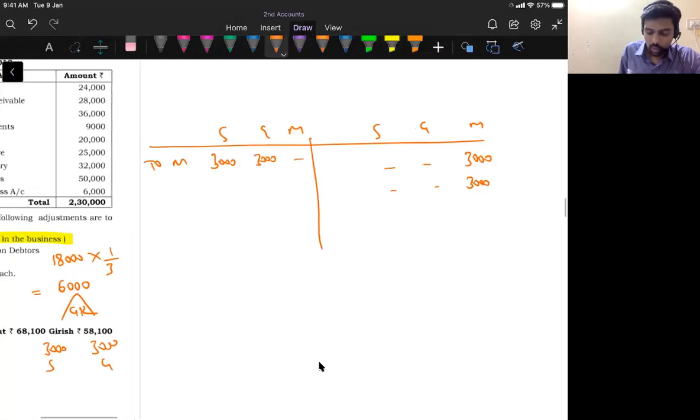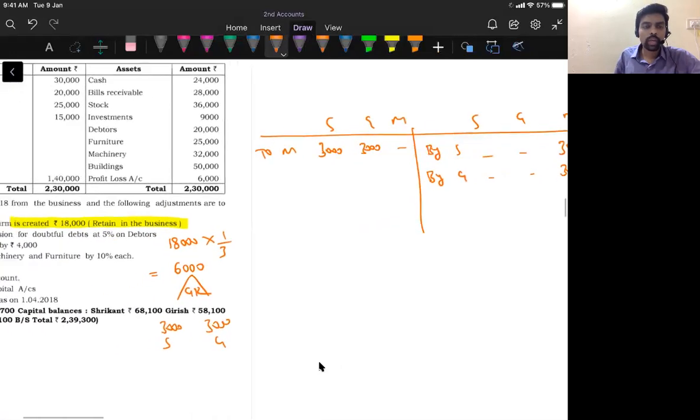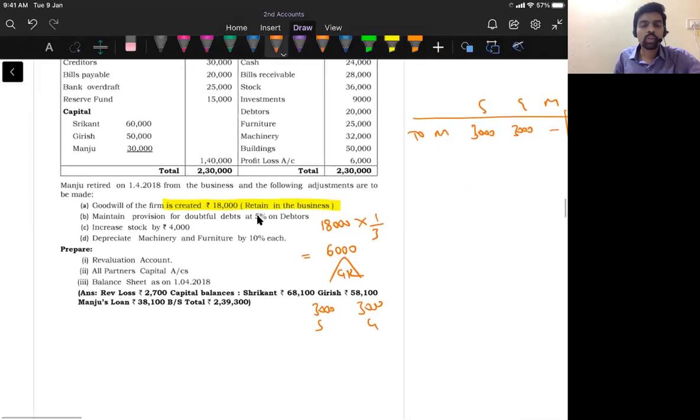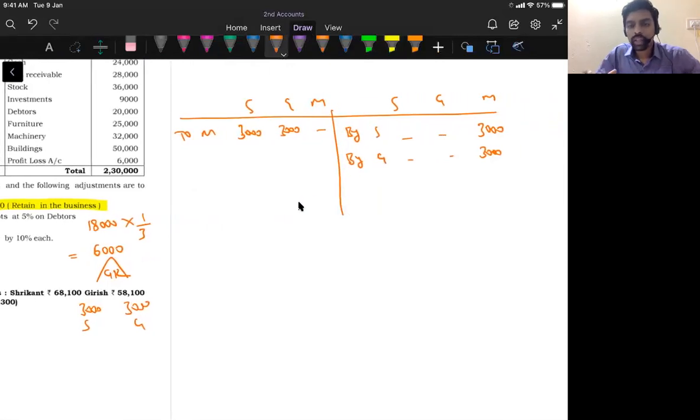So debit side to Manju's capital account, credit side by Shrikant's capital account and by Girish's capital account. See, the accounting treatment will remain same, even though explicitly the question says the goodwill should be retained in the business. So in retirement of a partner, we have only one treatment for goodwill, that is the journal entry: continuing partners' capital accounts debit to retiring partner's capital account, and goodwill account will not appear in the balance sheet asset side. Understood? So this is the goodwill treatment.